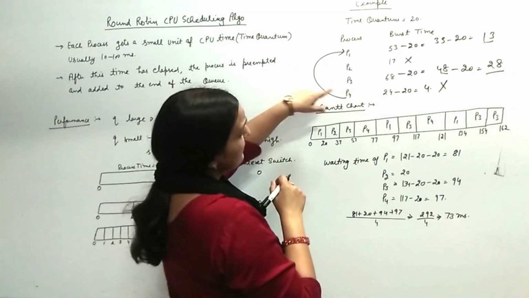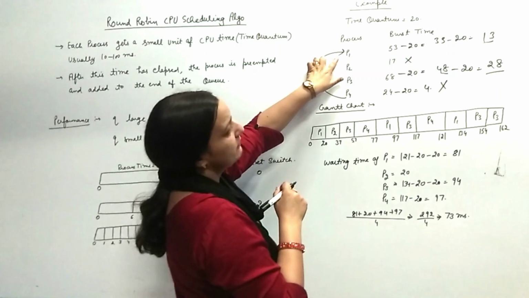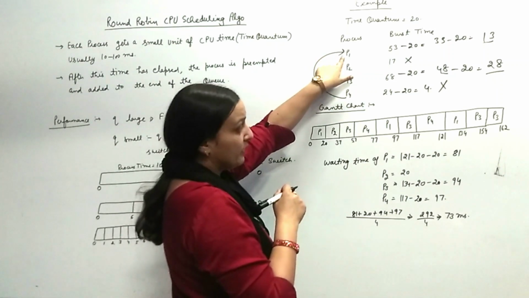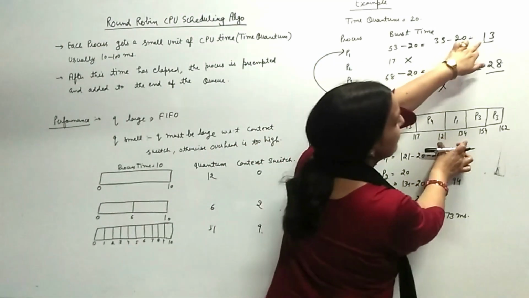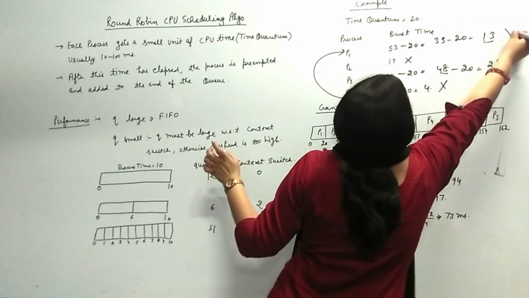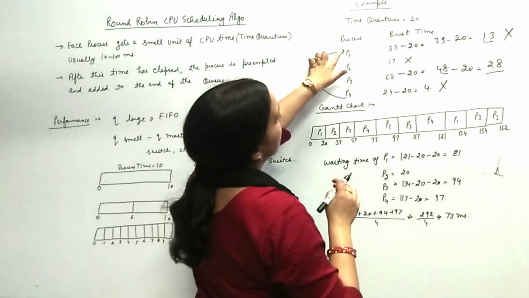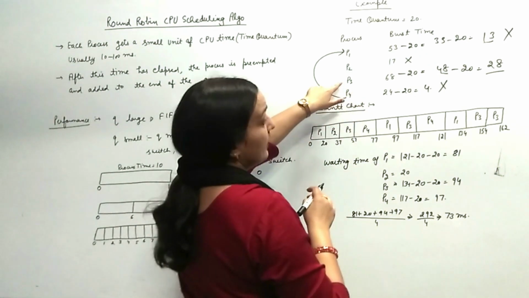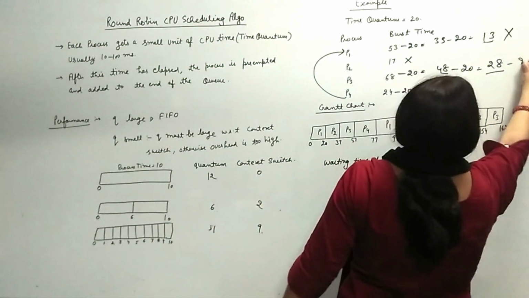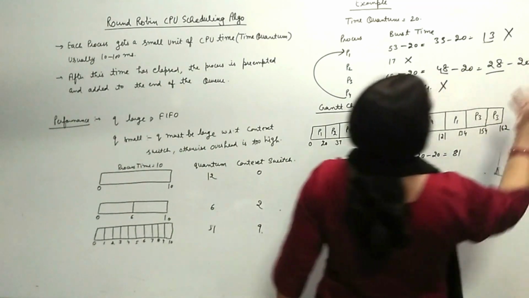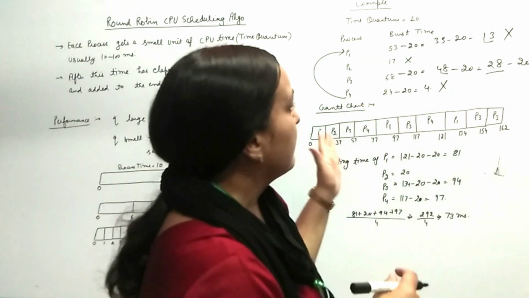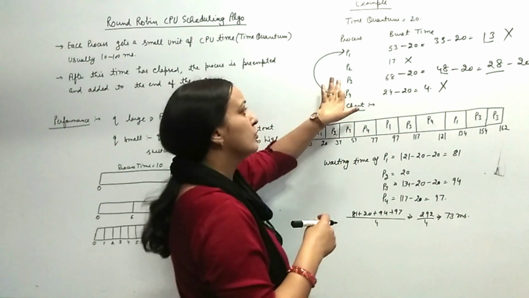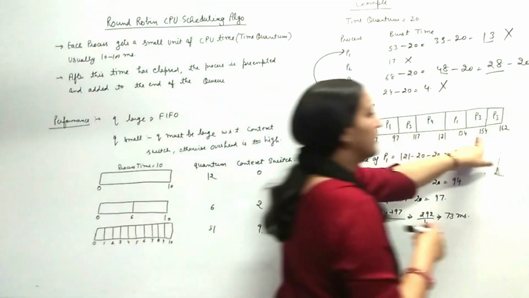Then the CPU will be given to P1 for 13 milliseconds, and it will also be completely executed, and after that it will be provided to P3 for 20 milliseconds. It means 8 remain,